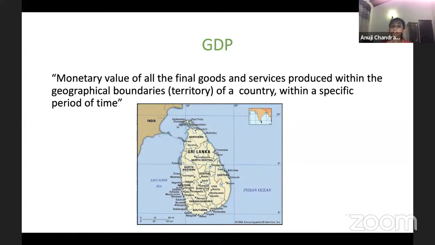So for GDP, you don't say GDP for 8 years. You just calculate GDP for 2020, GDP for 2021, GDP for 2019. Compared to 2019, GDP of Sri Lanka dropped. Now when you hear news, when they say GDP of Sri Lanka, or Daladeshi Nishpadane, when they use these big words, you know they're talking about the value of the goods and services that were produced in Sri Lanka during this year. Right.